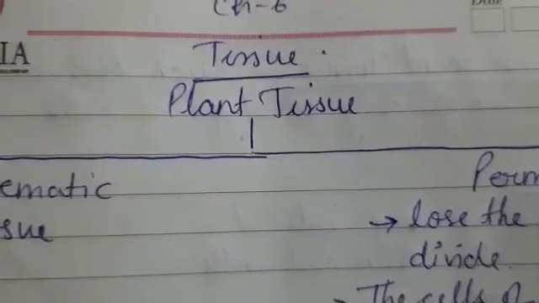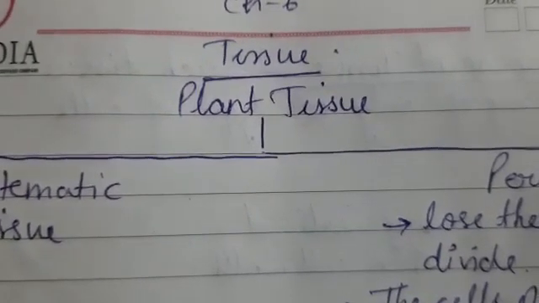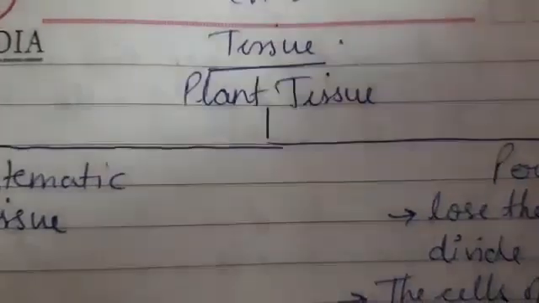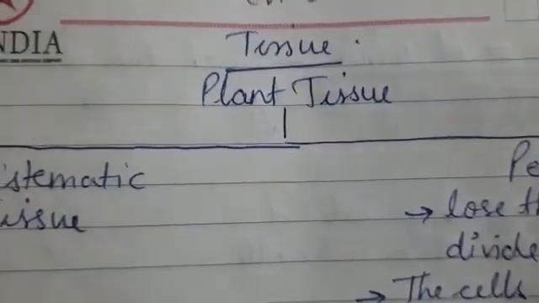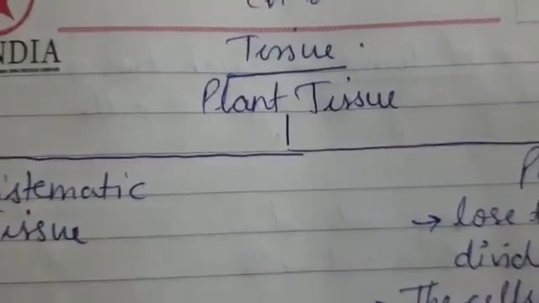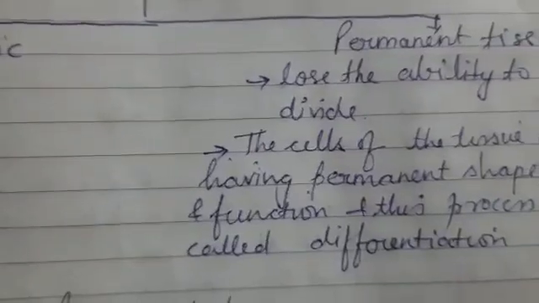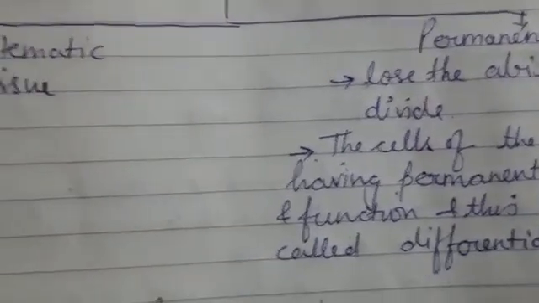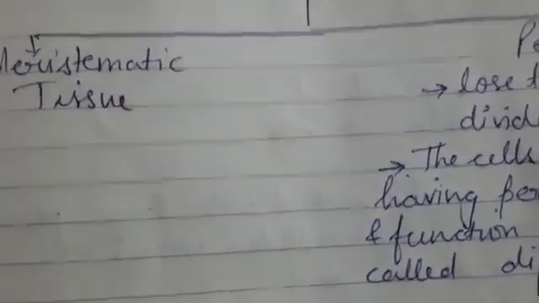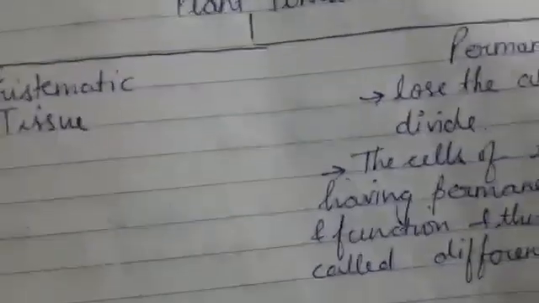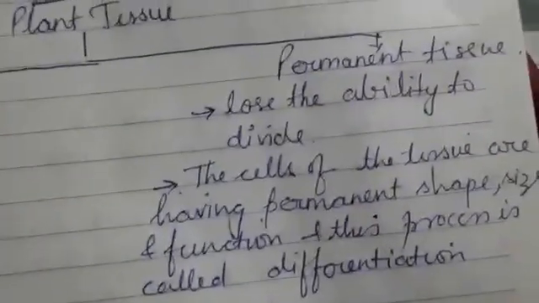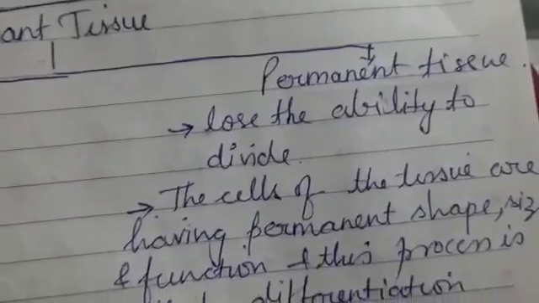In tissues we will be taking the topic plant tissues. As we know, plants and animals have different types of tissues, and the plant tissues are of two types, that is meristematic tissue and permanent tissues. Meristematic tissue we have discussed in the previous video. Here we will be focusing on and explaining the permanent tissues.